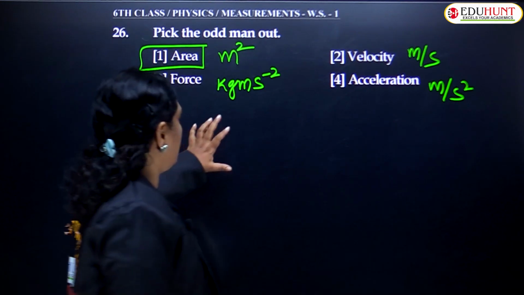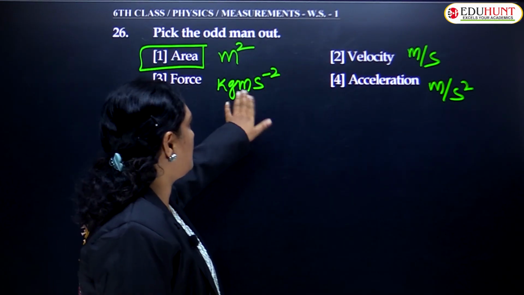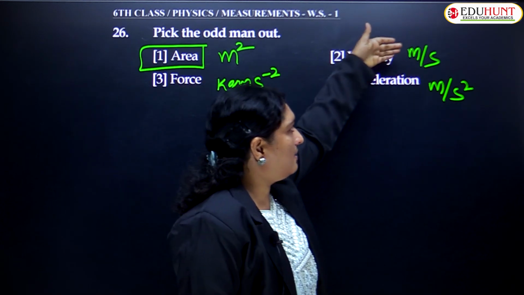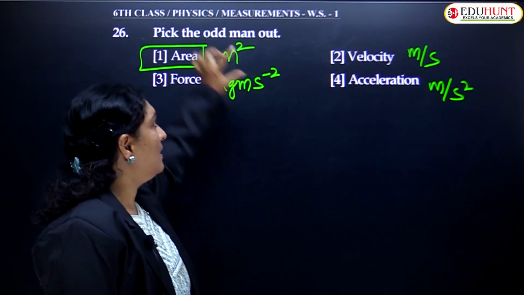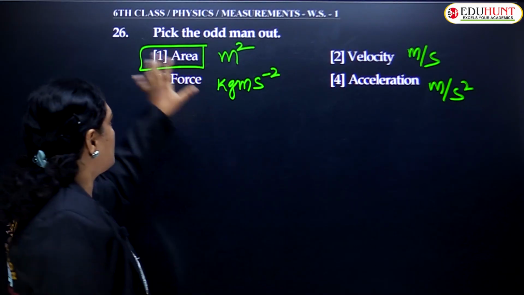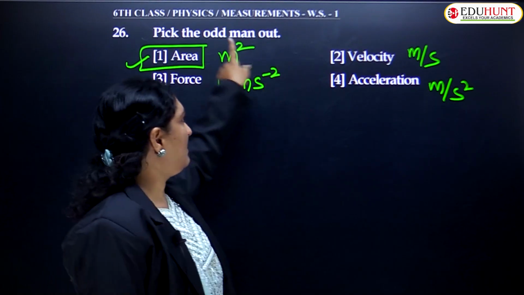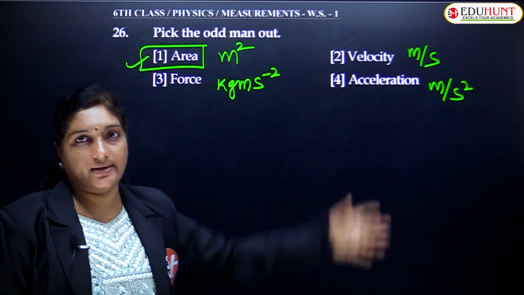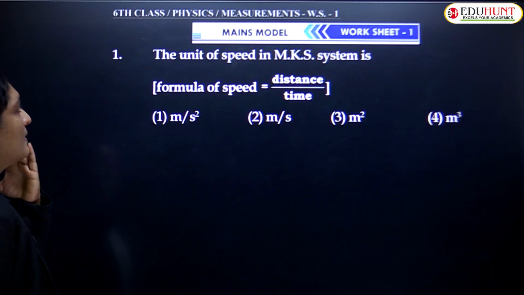So it's very clear that force, velocity and acceleration depend on different quantities: length, time and mass. But area only depends on length. So this must be the odd man out. The others depend on 2 or more fundamental units, whereas area depends on only one. Hence area must be the odd man out. Okay. That's it, children.